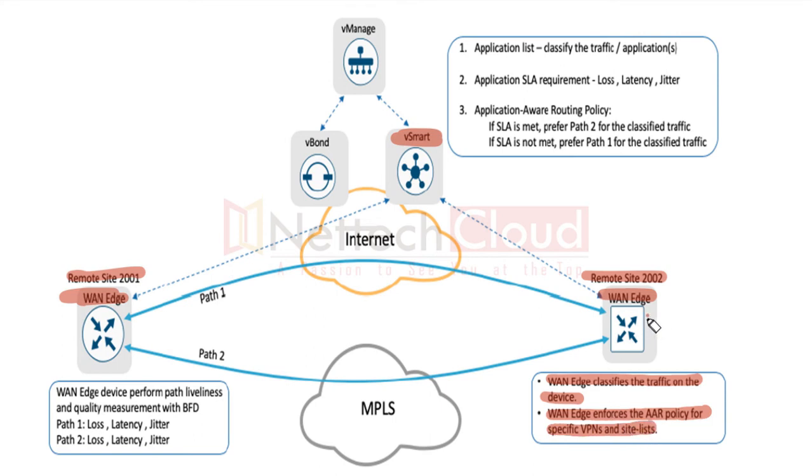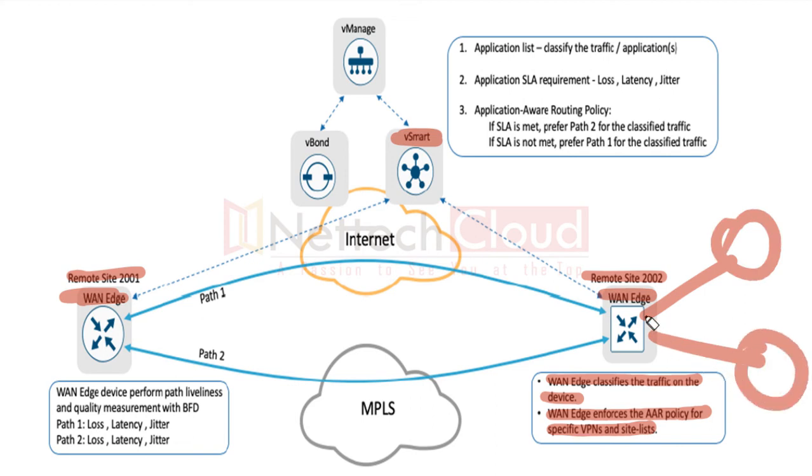So if, let's say, there are two VPNs here, VPN 10 and VPN 20, and you want a policy to affect only VPN 10 traffic, not VPN 20 traffic, yes, you can do that very easily. Whenever we push the policy, we have the option to select the VPN, right? So in this way, the policy will affect only one VPN, not all VPNs. You can even select all VPNs, you can select one site, all sites, a group of sites. So it's all there, right?